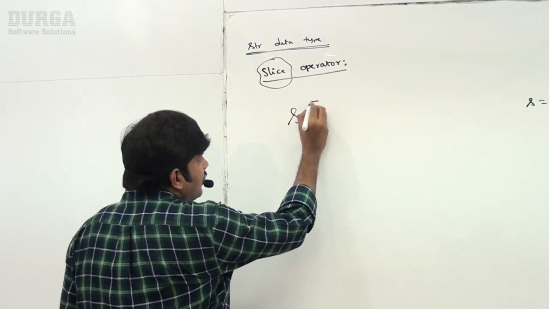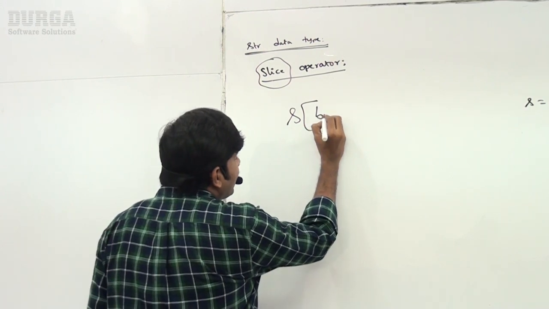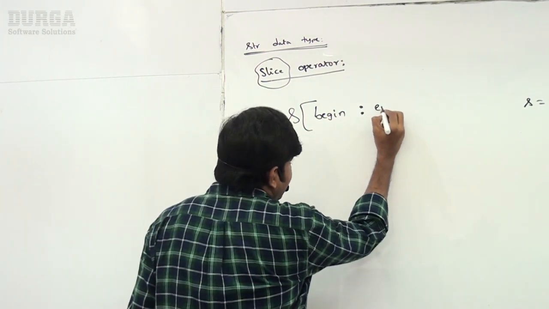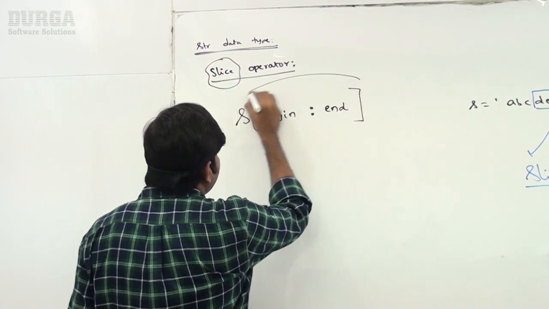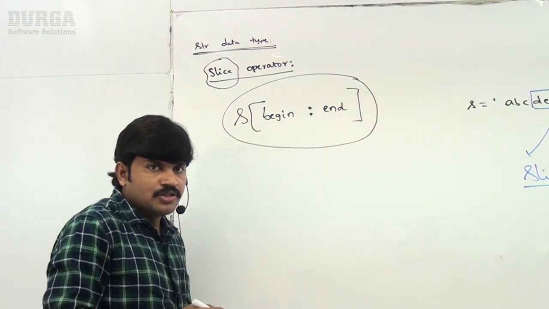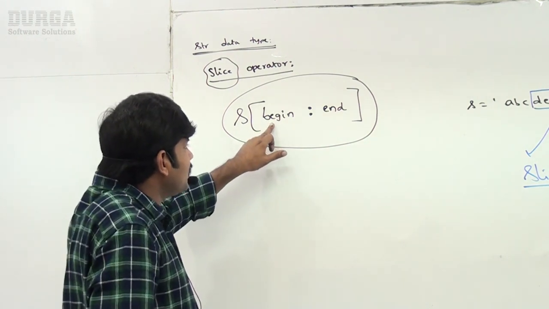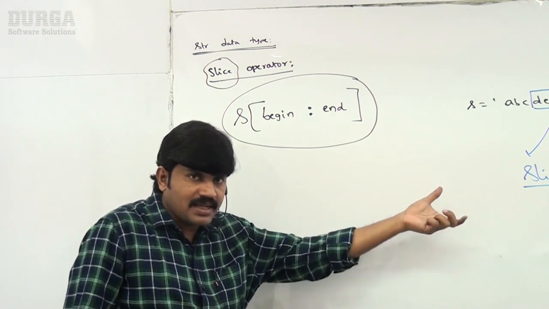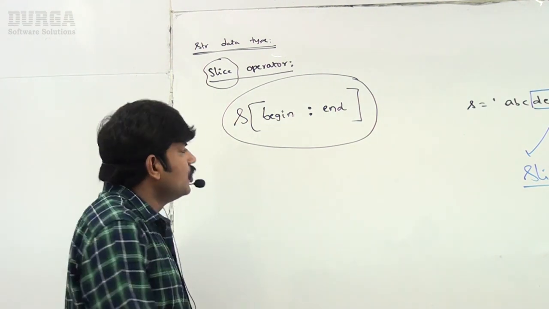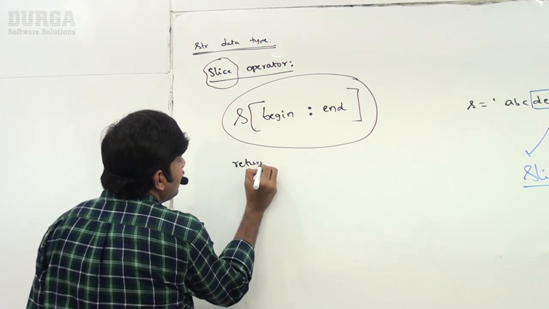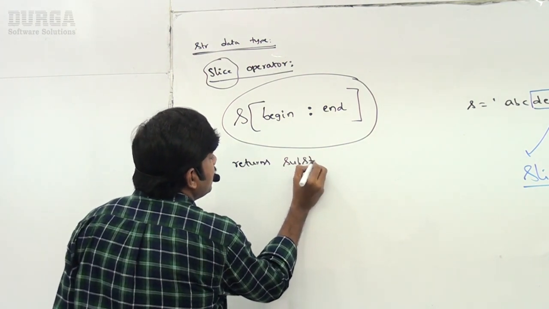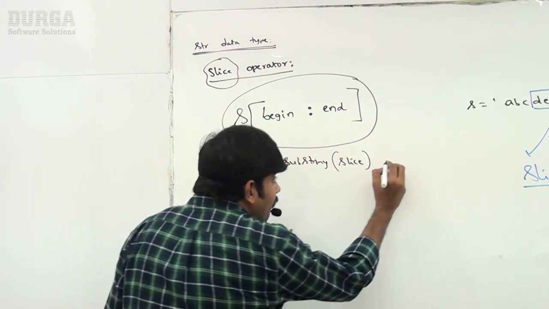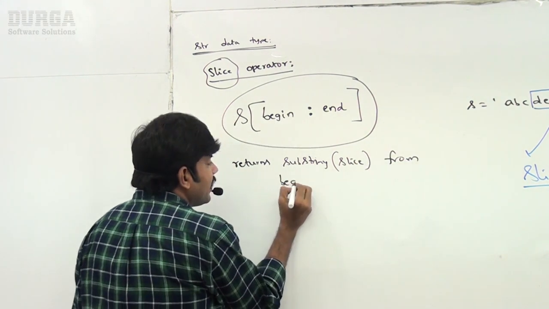S of begin index colon end index. Are you getting it? Begin index colon end index. So you have to specify from this begin to end. Can you please give the string, the slice, the part of the string like this? So the slice returns a substring from begin index to